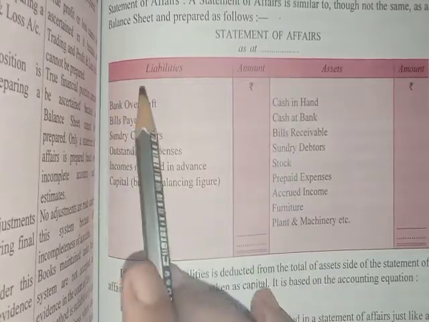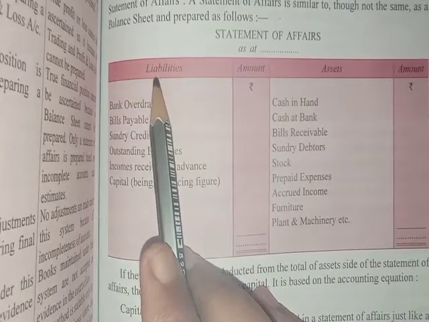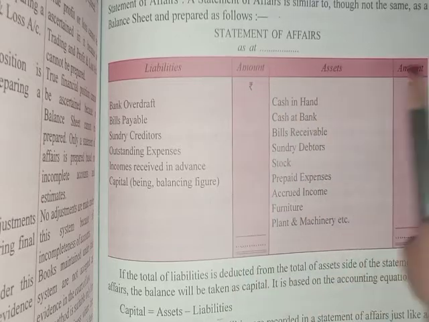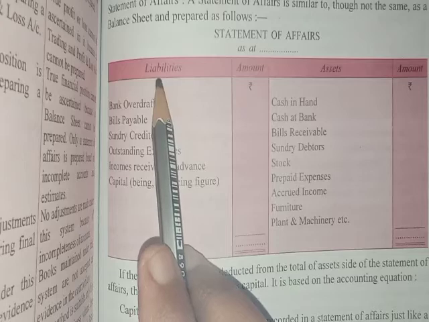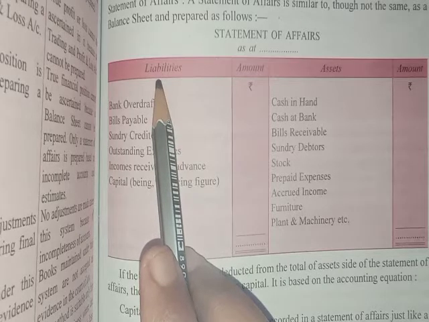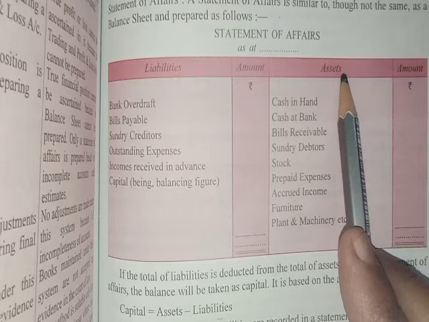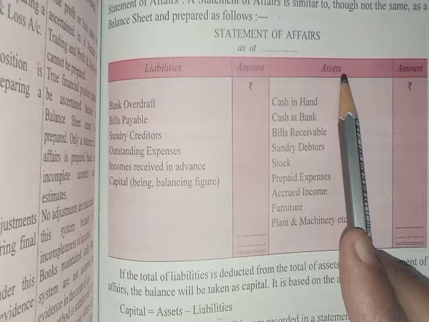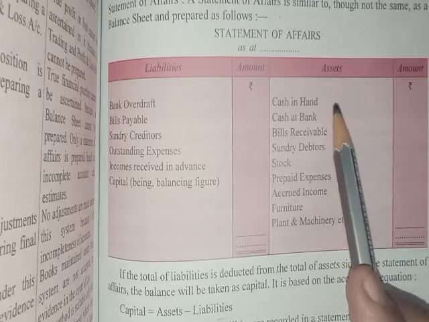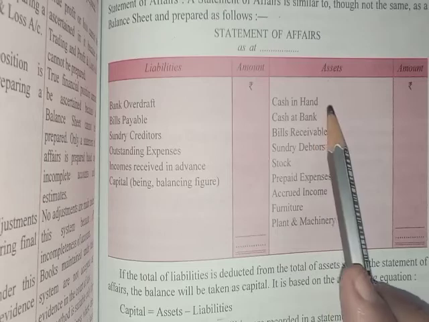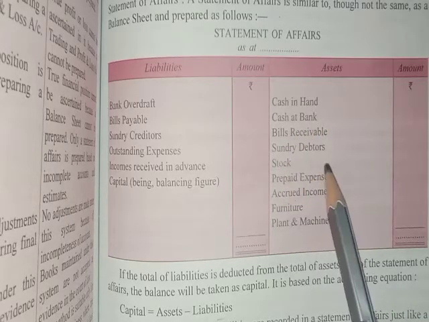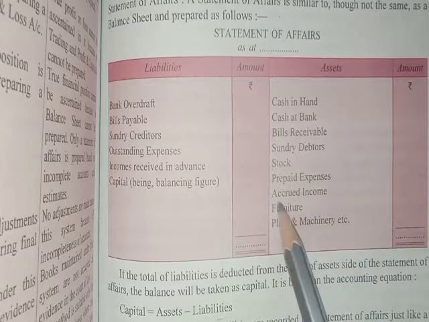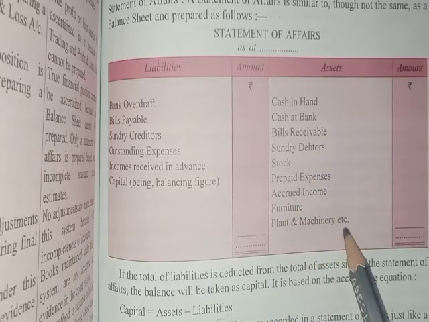Statement of affair, first we will write on the left hand side liabilities, then amount, then assets, and then again amount. Liabilities, as you know, are the amount which is payable to the outsider, and the assets are the properties of the business. By using those properties, the business is earning the profit. So here you can see the assets can be cash in hand, cash at bank, bills receivable, sundry debtors, stock, prepaid expenses, accrued income, furniture, plant and machinery.